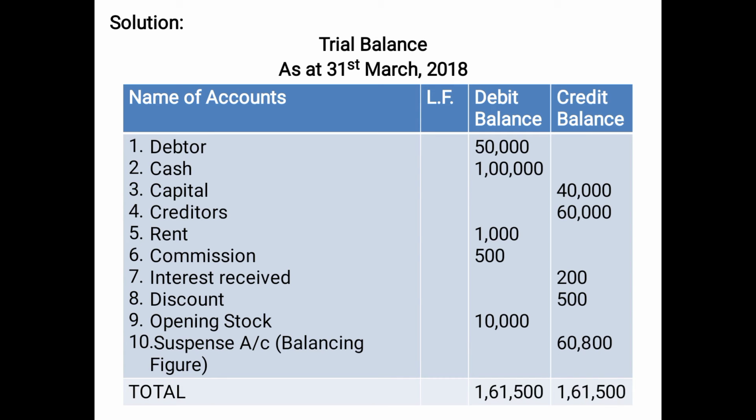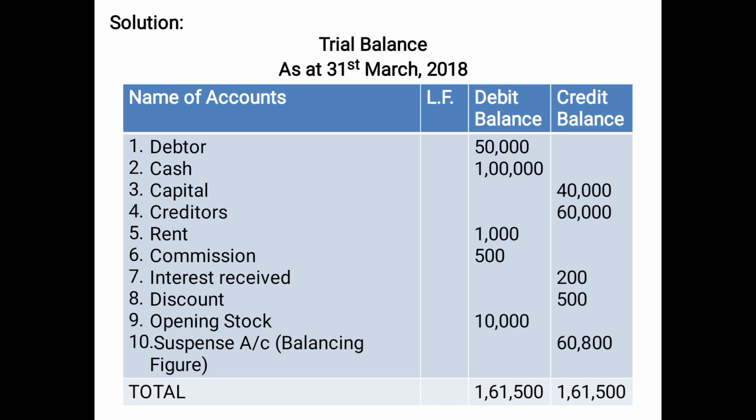So let us have a look at the solution, children. Trial balance as at 31st March 2018, be very particular with it, children. Name of accounts, ledger folio, debit balance, credit balance. Debtor 50,000, cash 1 lakh debit side, capital 40,000 credit side, creditors 60,000 credit side because it is a liability. Rent and commission are assumed to be paid, so on the debit side we have shown 1,500. Interest received 200 on the credit side, discount 500 on the credit side, opening stock 10,000. And after totaling the debit and the credit side, we found out that debit side is more than the credit side, and after rechecking also we did not find any error.